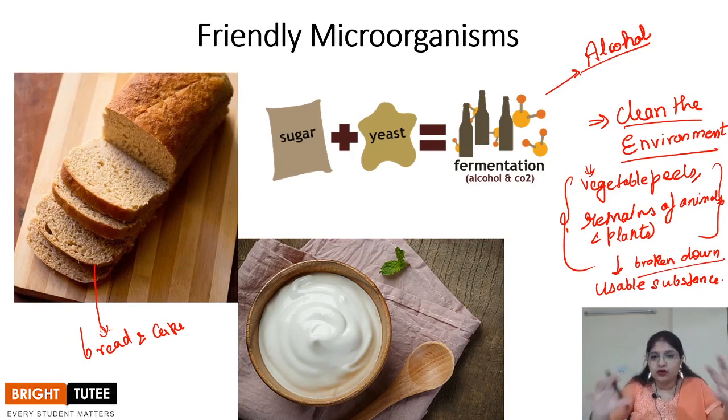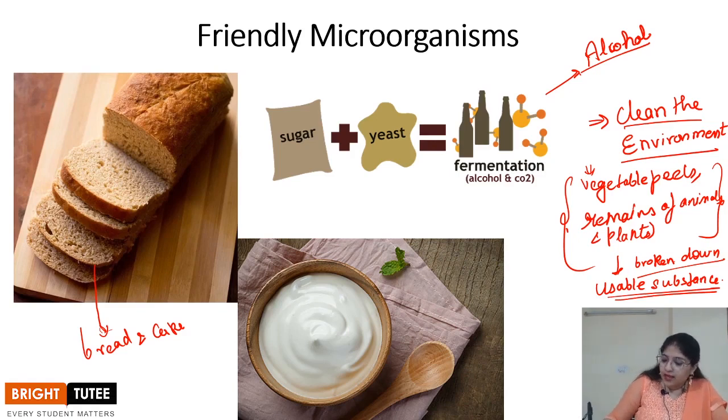First of all, the whole complex organic matter is broken down with the help of the bacteria and it is converted into simpler substances, and these simpler substances are actually the usable substances which are utilized by the plants, right? It is mixed with the soil and is utilized by the plant, right? We've already seen that manure is one of the things which is produced using the help of the microorganisms.